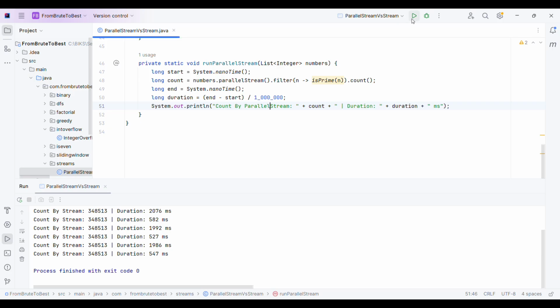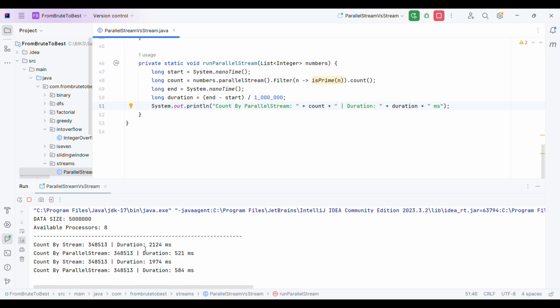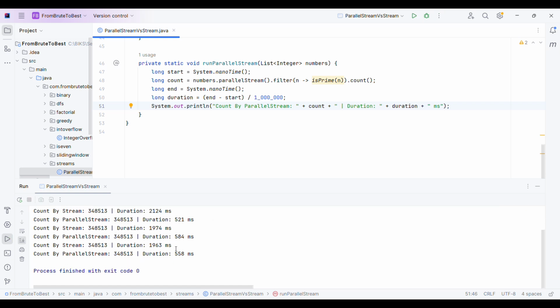Okay, now let me rerun so that you can see the difference. Yeah, so now it's clearly visible that parallel stream is performing much faster than normal stream, correct? With the same data size, right?